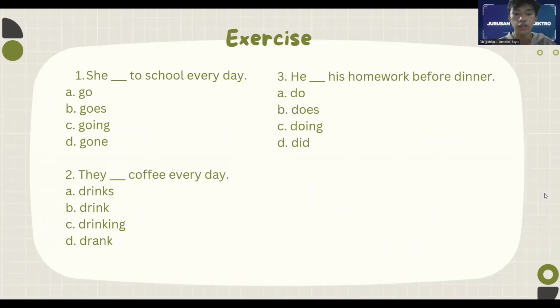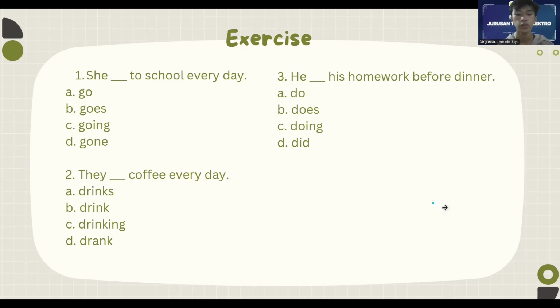Now is the exercise for material simple present tense. Number one, she blank blank blank to school every day. I give you time to answer the question. Okay, so the answer is B, goes. Why? Because the subject she requires a verb with an s ending because the root word is go.